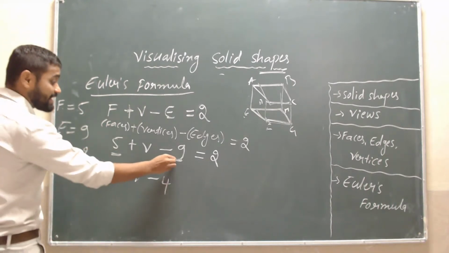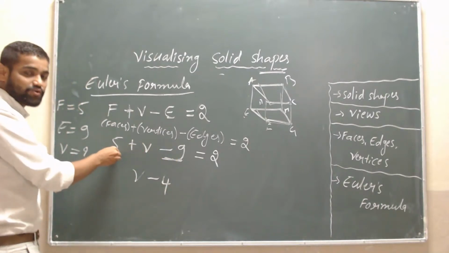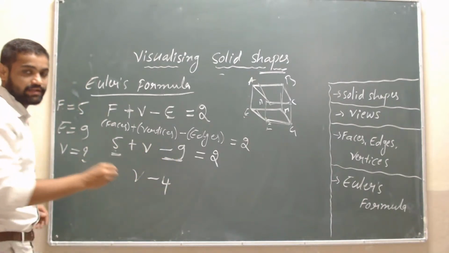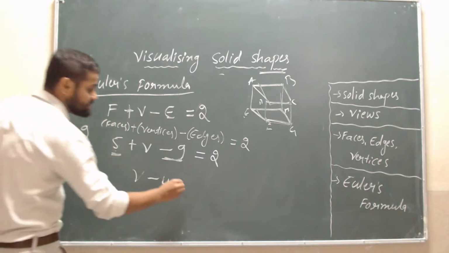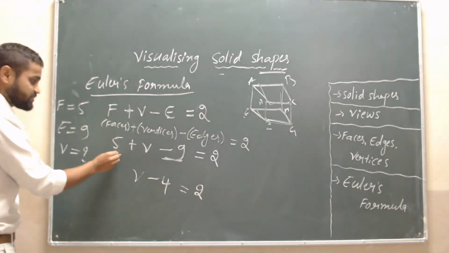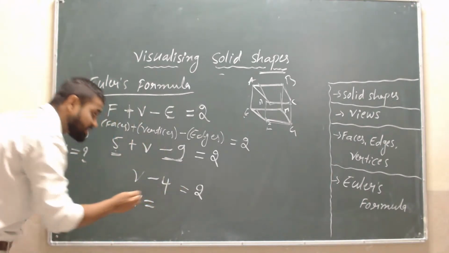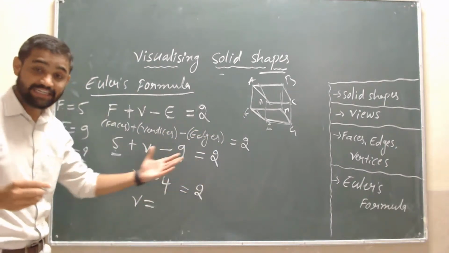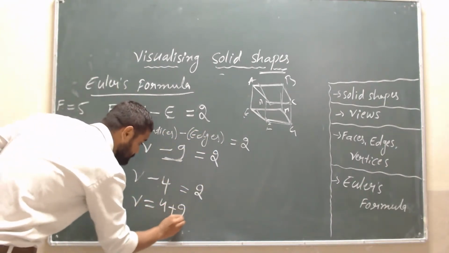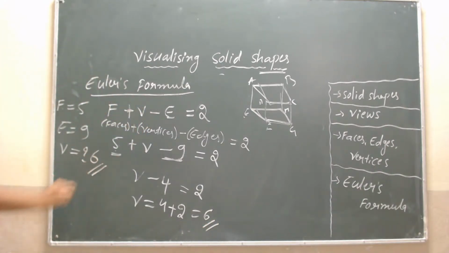Minus 9 plus 5 is equal to what, students? Minus 4, isn't it? Then is equal to 2. Minus 9 plus 5, we will get minus 4 and is equal to 2. And V is equal to, I will transpose this minus 4 to that side, it gives us how many vertices, students? There are 6 vertices.